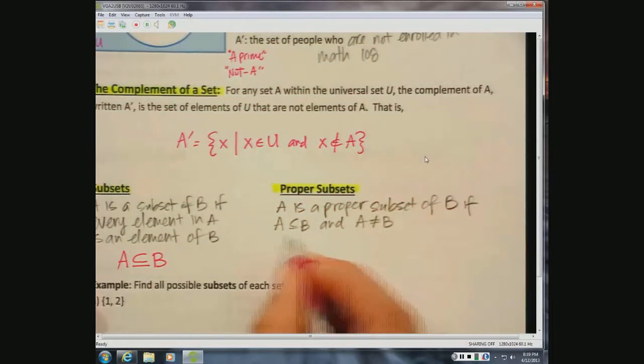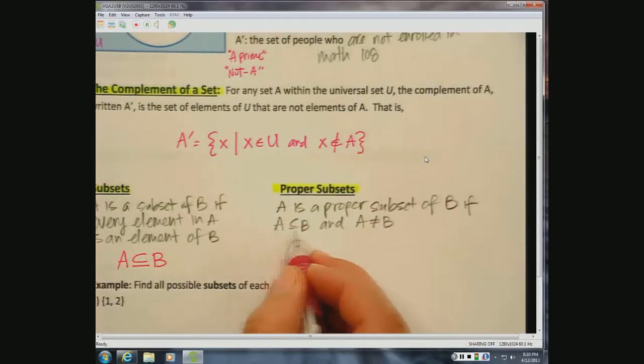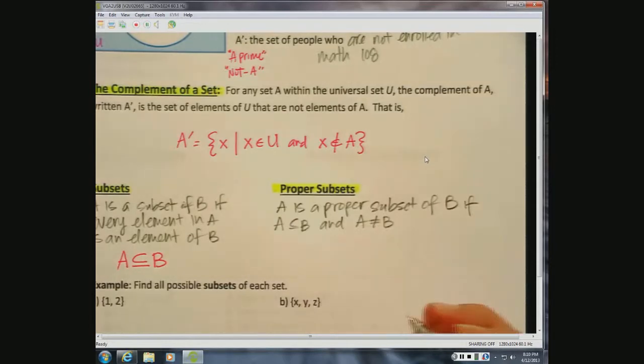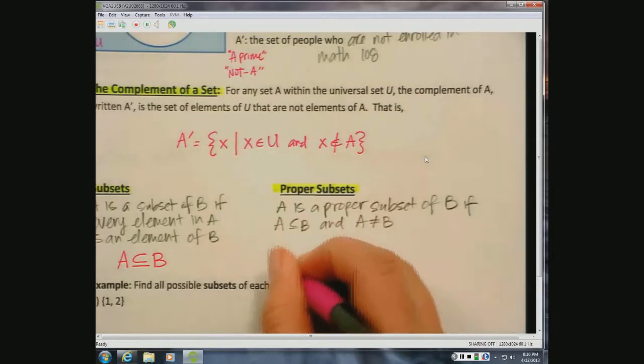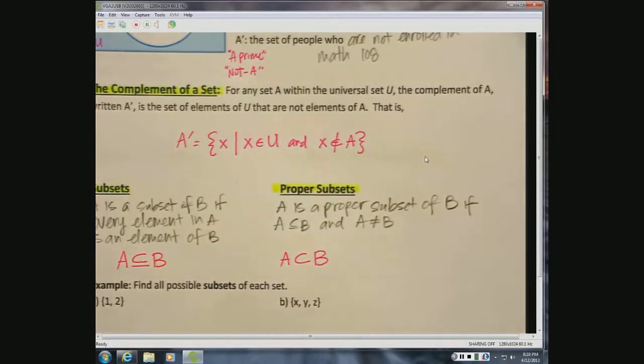Okay, so we're saying A is a proper subset of B if A is a subset of B and A is not equal to B. If we're going to use our notation, we could say that A is a proper subset of B, and it can't even be the same thing.